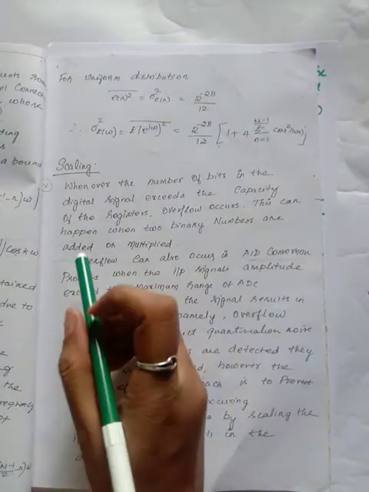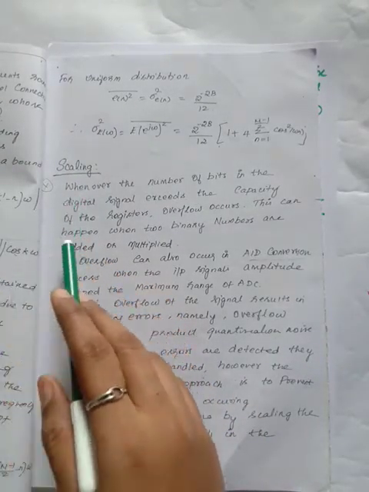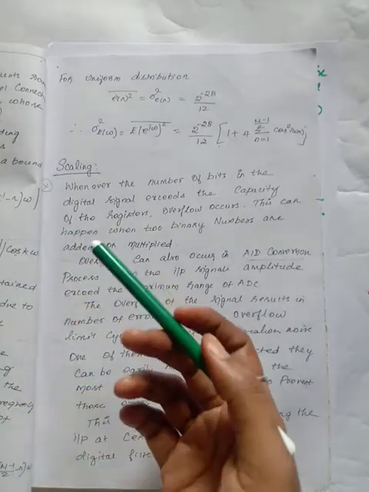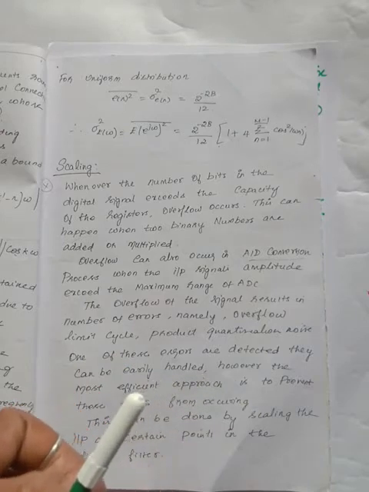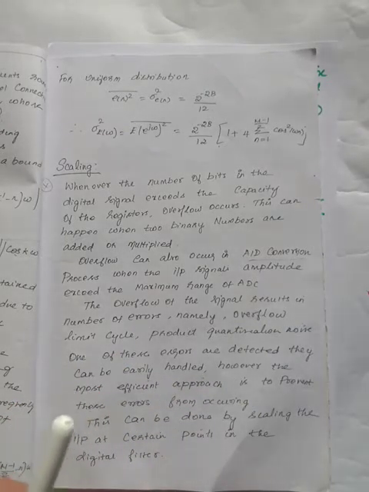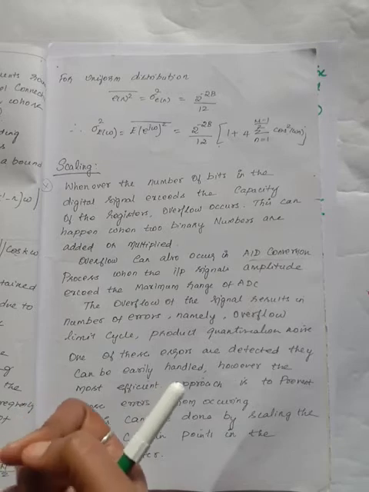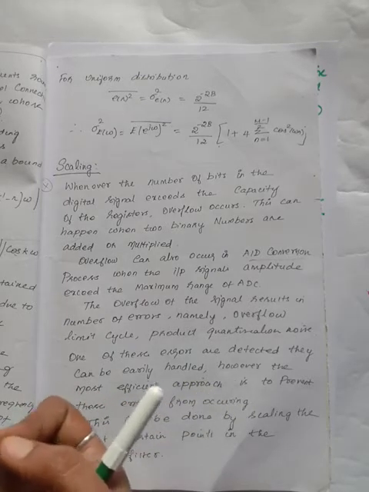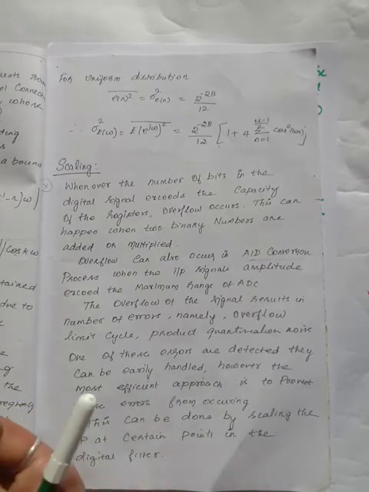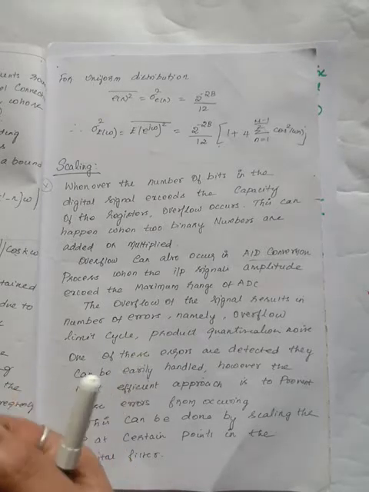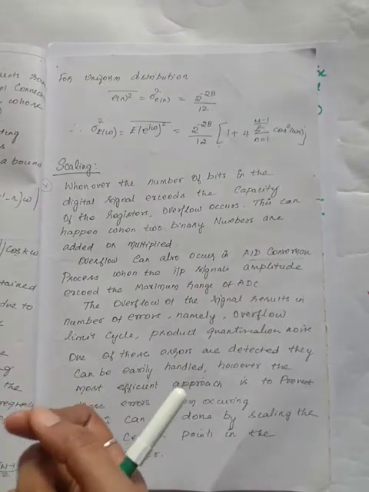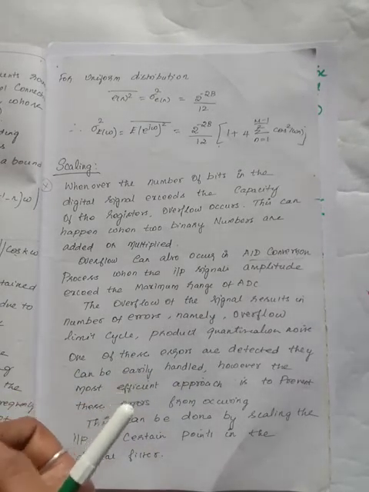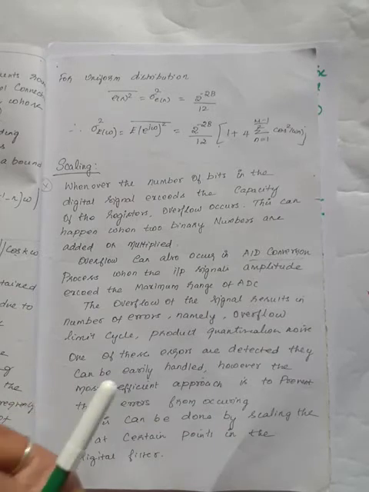So the next topic is scaling. Why we have to go for scaling is, whenever the number of bits in a digital signal exceeds the capacity of the register, you will get an overflow. You have studied this overflow concept in microprocessors and microcontrollers, right? Similarly, overflow occurs in a digital signal processor when two binary numbers are added or multiplied and the result exceeds the capacity of the register.